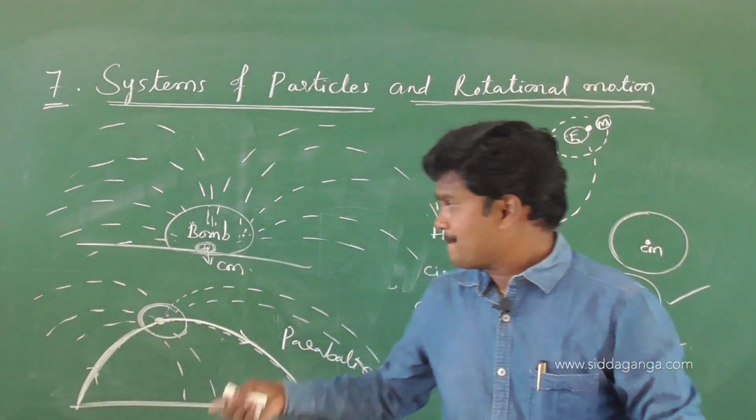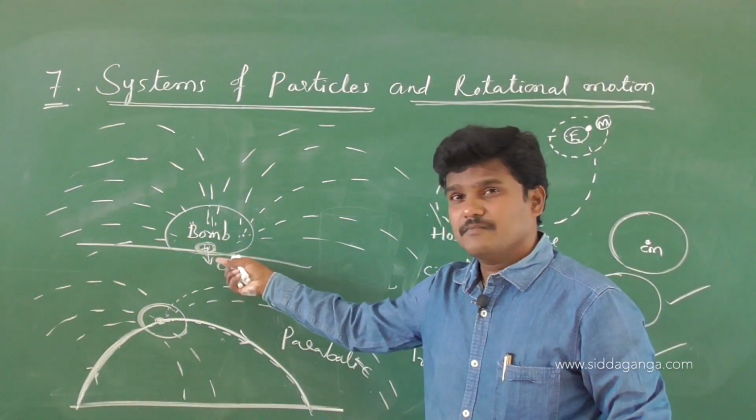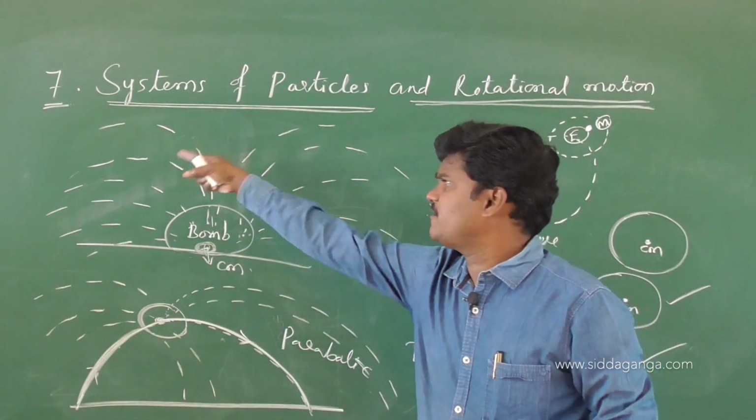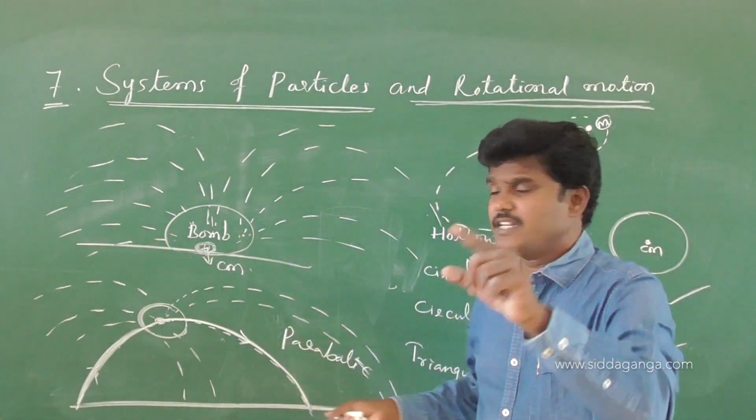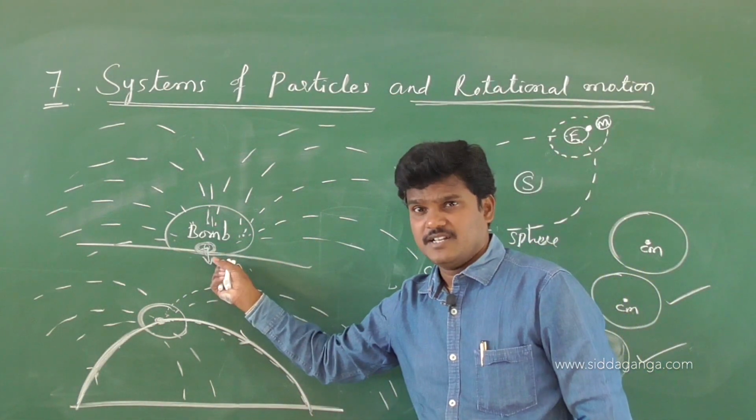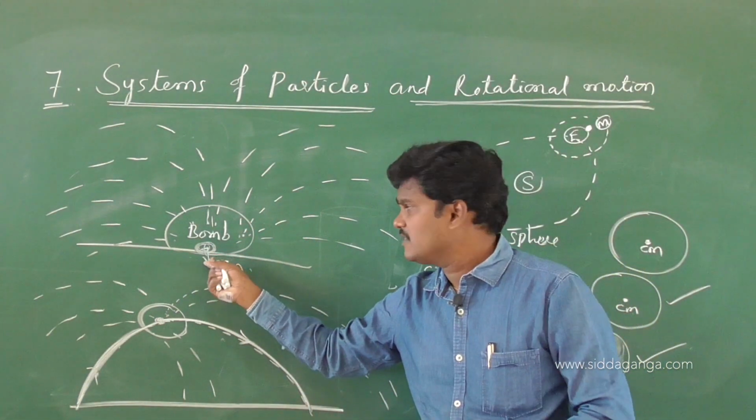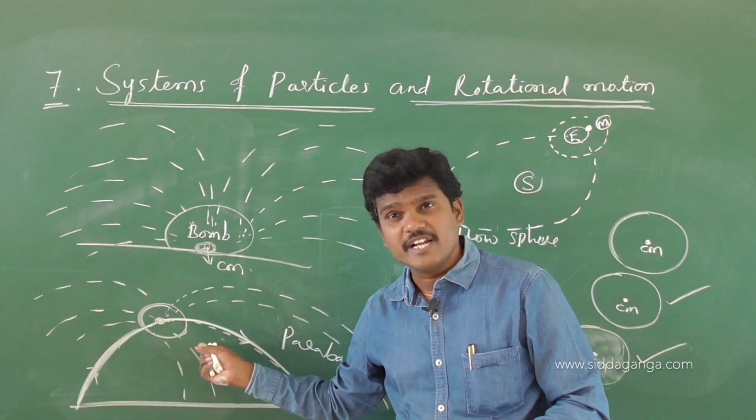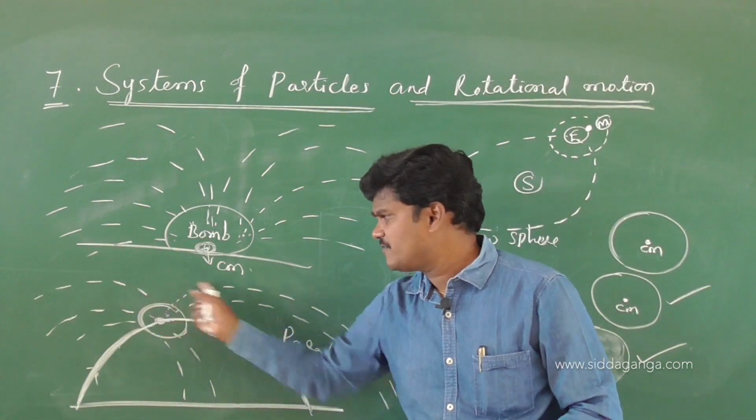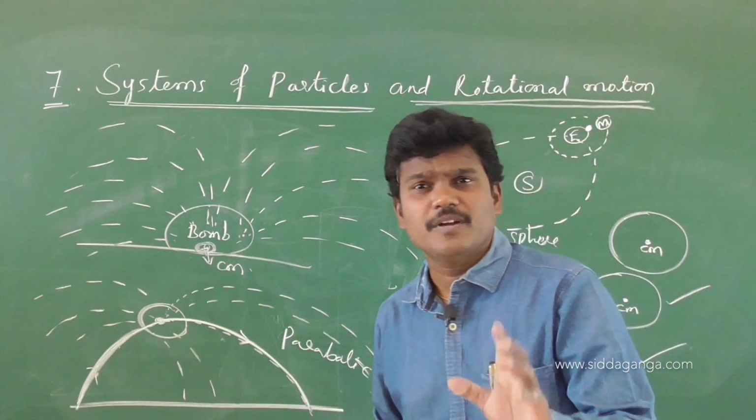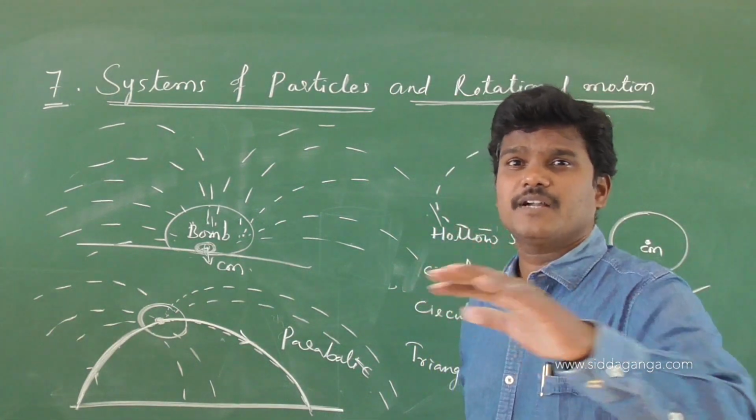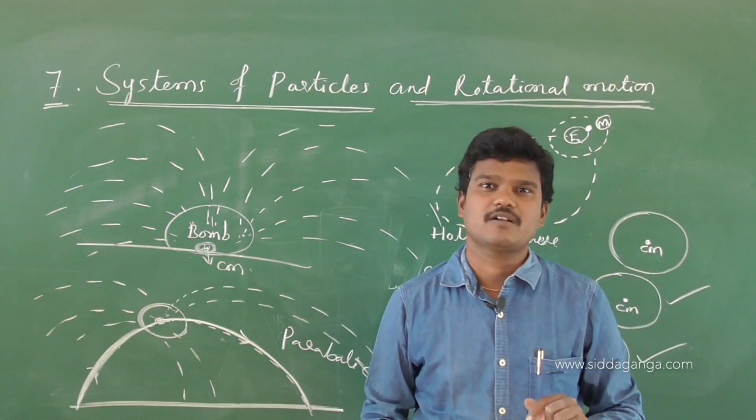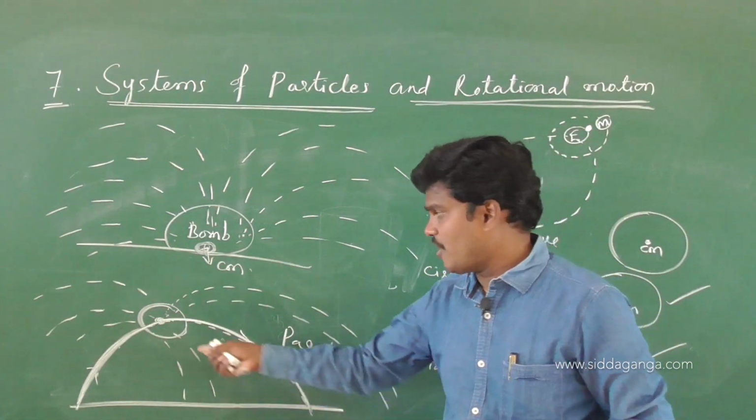And one more thing, when a bomb explodes, if it is at rest, then different fragments will fly off in different directions, but center of mass remains at rest. Okay, if the bomb is at rest, then the center of mass remains at rest. If the bomb explodes in mid-air, again the same, different fragments will fly off in different directions, but the central particle follows a parabolic path because the entire mass is concentrated at that point.